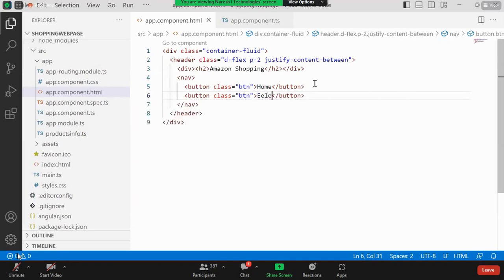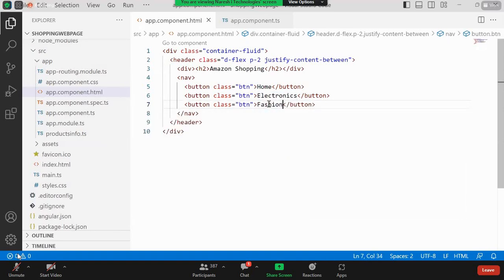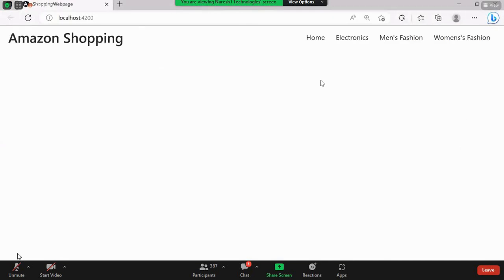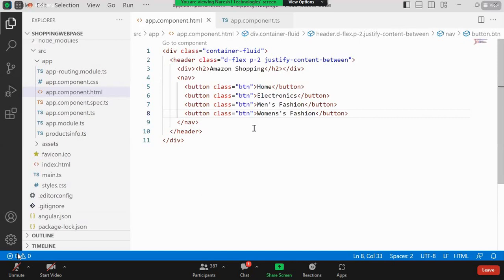And I'm going to use something like electronics. And after that, I'll have a button, the next one is going to be fashion. Maybe let's give men's fashion or women's fashion. Men's fashion is what I can give, followed by another button, maybe I can say women's fashion. Now you can see this is how the links, I mean buttons, are going to be.